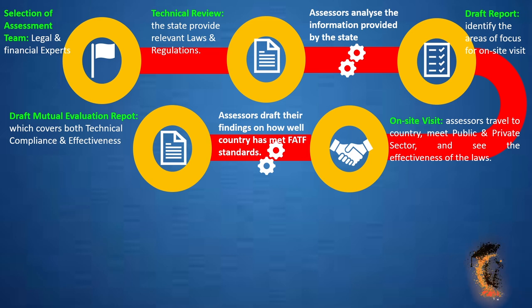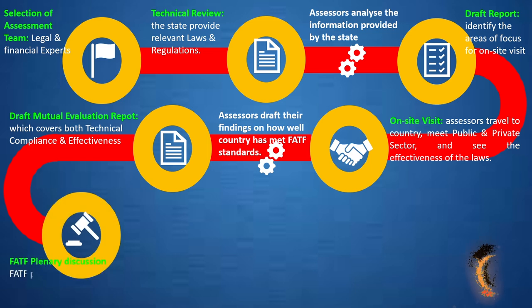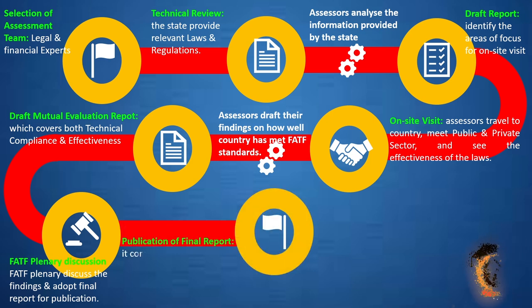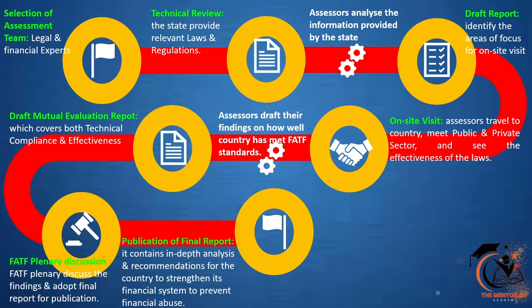Plenary discussion. The assessors present the draft report to the FATF plenary at one of the 3 meetings it holds every year. The plenary will discuss the assessors' findings and proposed rating for the assessed country. Publication of the final report. Following the plenary approval, all the countries review the report for technical quality and consistency before it is published on the website.